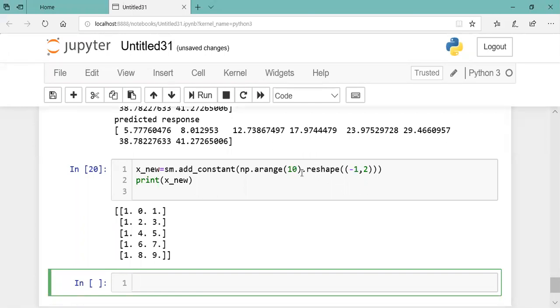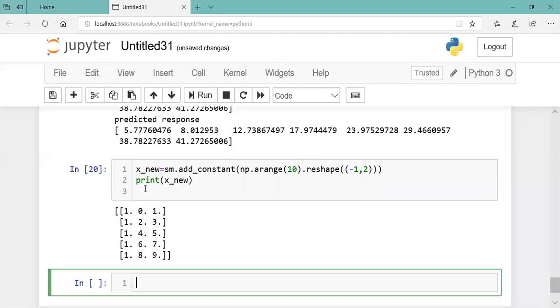And then to these two columns, you are explicitly adding one more column. That one more column you always have to add explicitly when you are using statsmodels, because that explicit column will automatically be converted to the b0 value. So that is done. Here you can see.